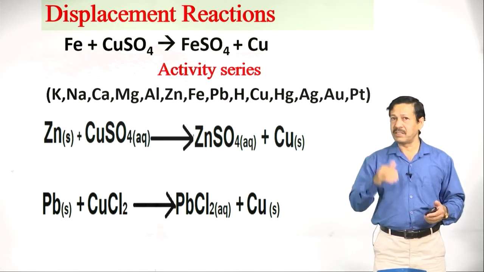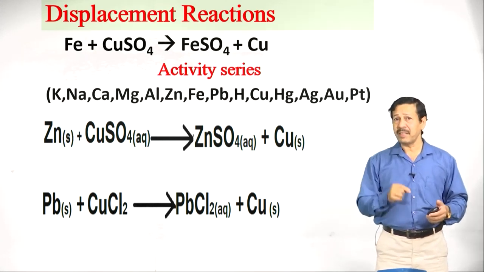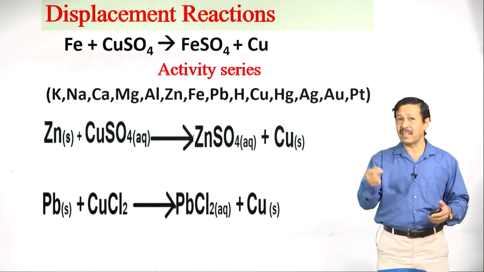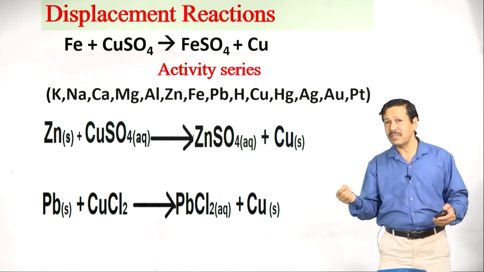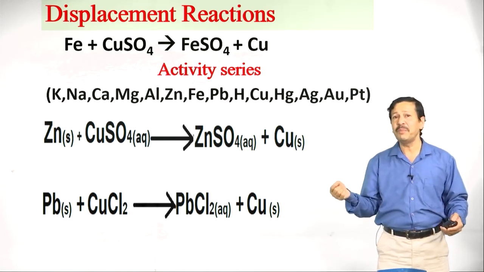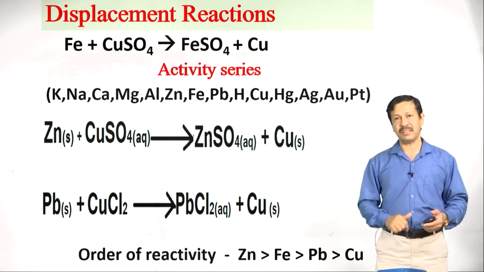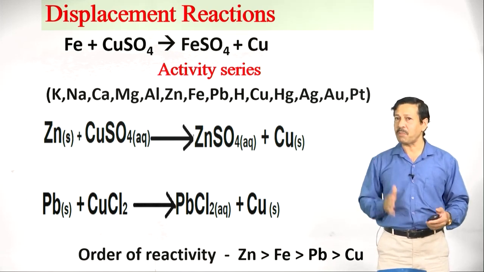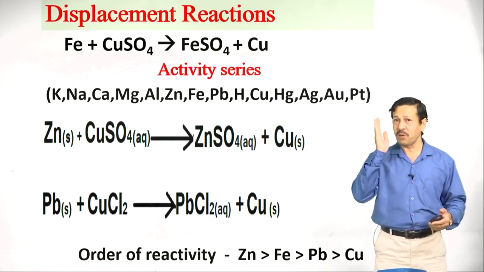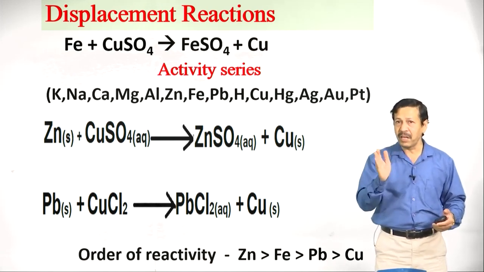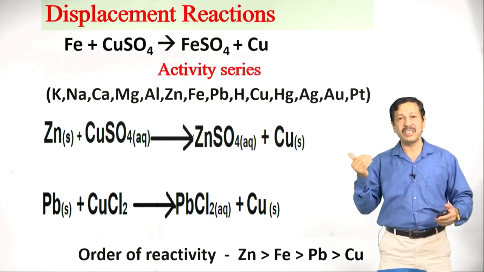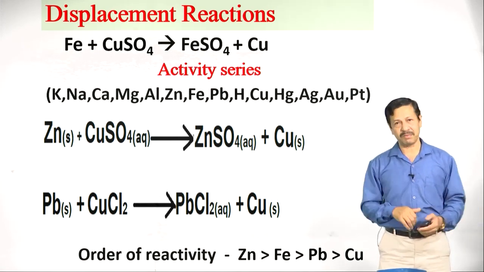So, obviously, you will tell zinc is up, then comes Fe, then comes Pb, then comes Cu. This is the arrangement of these elements according to their reactivity. These type of questions are possible in the examination. So, carefully observe and use reactivity series in the first chapter itself.